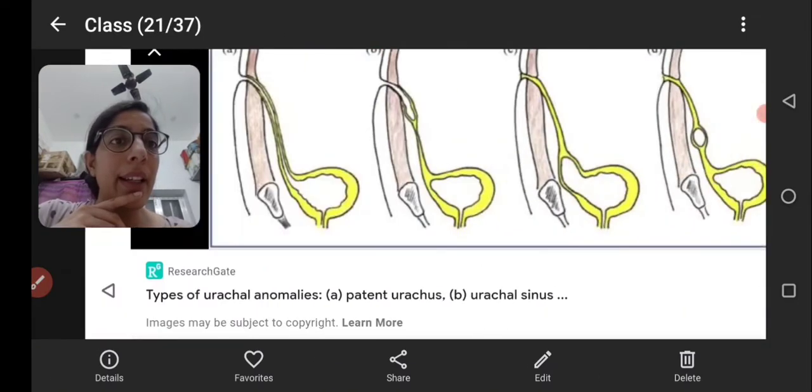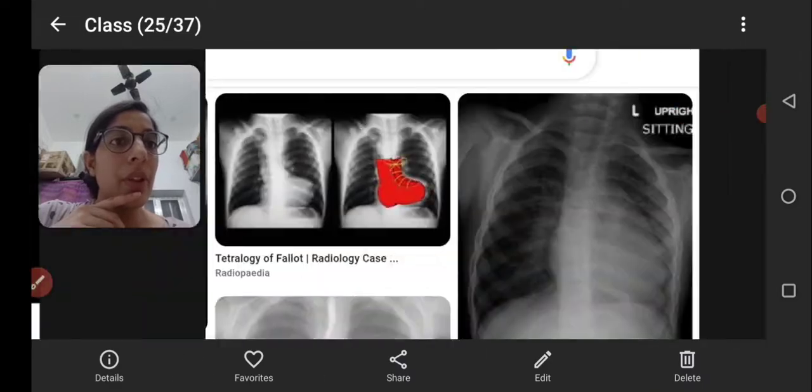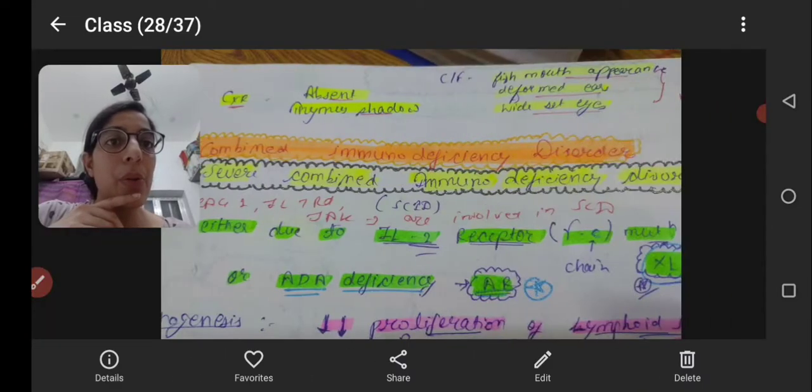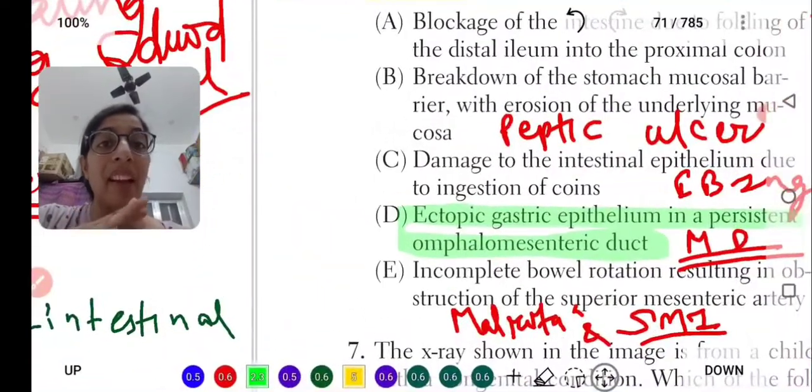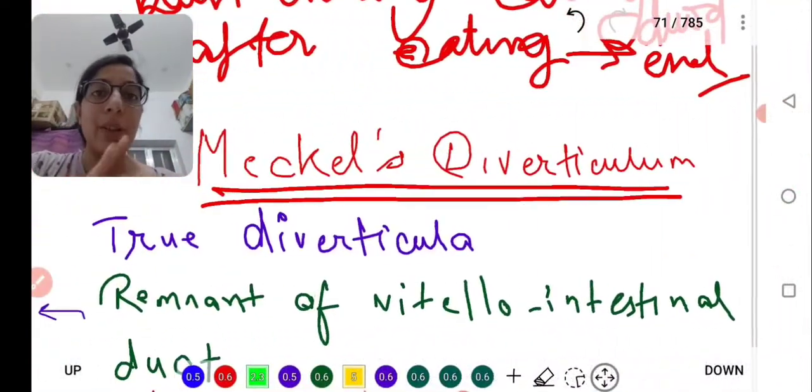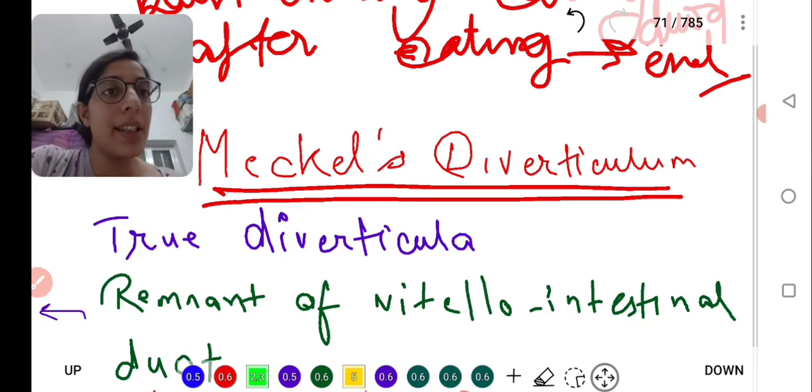Okay, fine. I did not keep my notes here for Meckel's diverticulum, so we will go from my handwritten notes. My handwriting is bad. My handwriting is worse still.